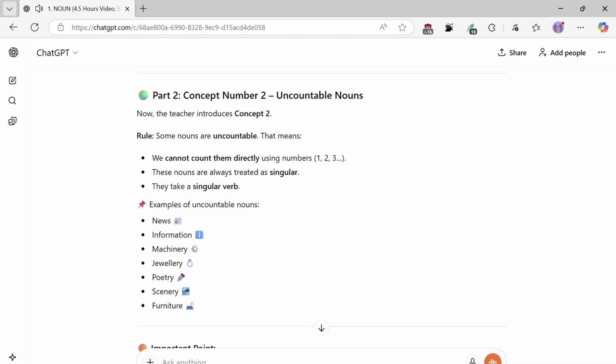Part 2. Concept number 2: uncountable nouns. Now the teacher introduces Concept 2. Rule: some nouns are uncountable. That means we cannot count them directly using numbers 1, 2, 3. These nouns are always treated as singular. They take a singular verb. Examples of uncountable nouns: news, information, machinery, jewelry, poetry, scenery, furniture.